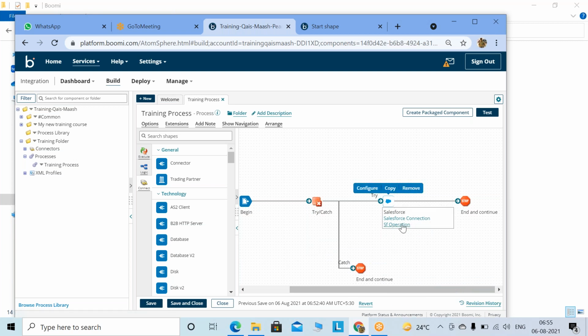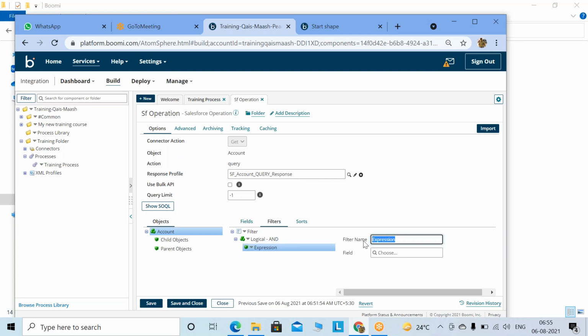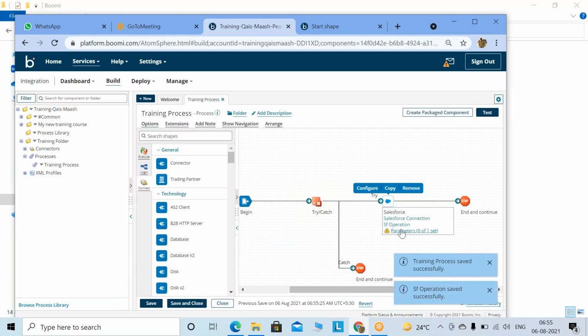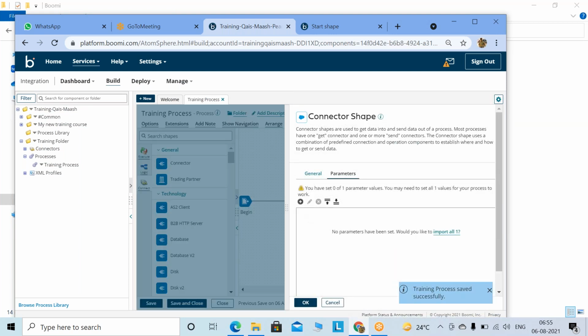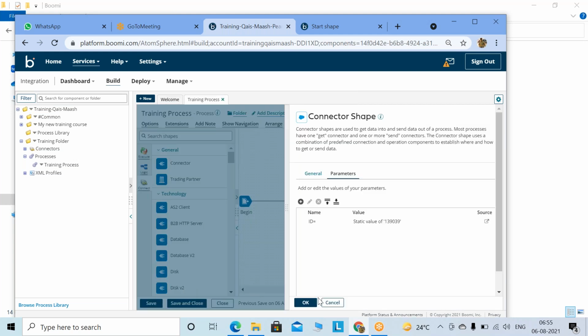Now, if you want to apply filters, if you want to get some particular data, you can apply the filters over here. Add expression, add it. Let's say, for example, I'm giving ID equal to ID. Now see the parameters. Click on the parameters, click on the plus, choose this, and here you can give whatever ID you want, 1 2 3 4 5. So it will bring that particular record.